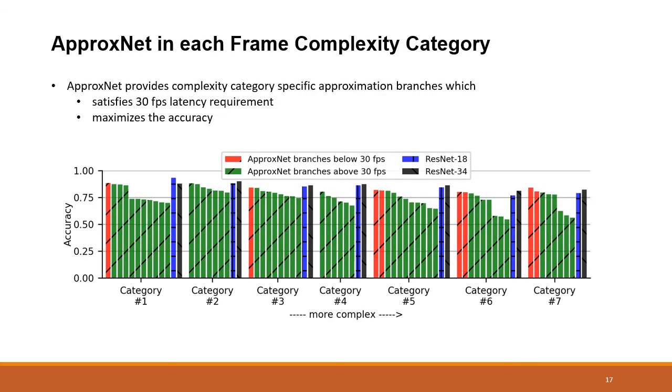Further, we examine ApproxNet in each frame complexity category. We observe that ApproxNet provides complexity category-specific approximation branches which satisfy the 30 frames per second latency requirement and maximize the accuracy, while ResNet of either 18 or 34 layers cannot meet the 30 frames per second latency requirement.